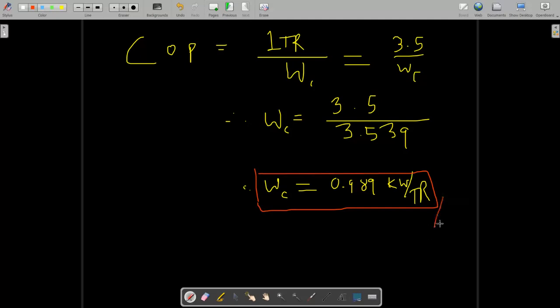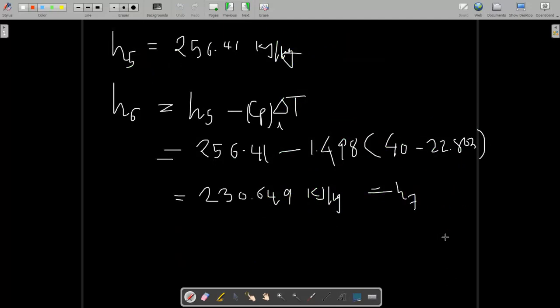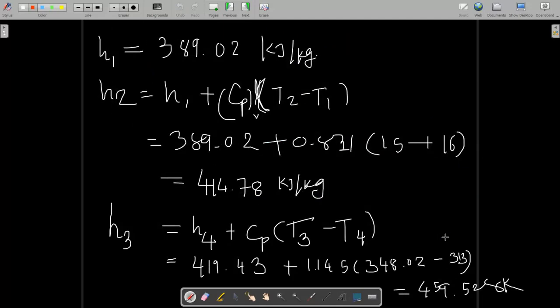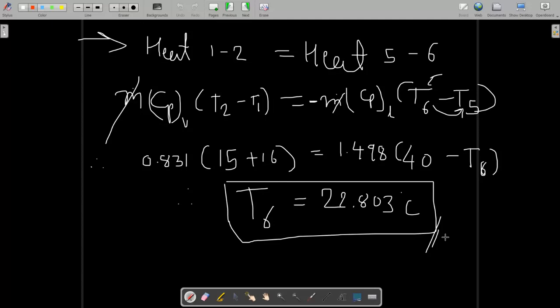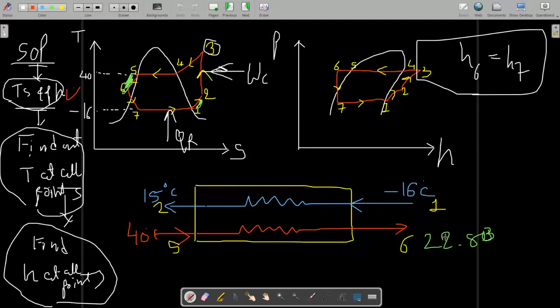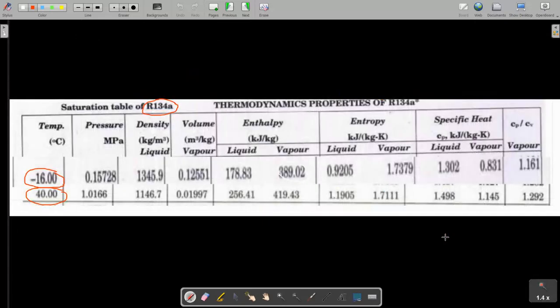Okay, hope you guys understand. This is not too complicated, but the values, where liquid, where vapor, where to add, where to subtract, make it a typical question. That's why I am telling you this question is very good. If you still have any doubt, you can ask in the comment section, and I recommend you draw this in your notebook also, and try to solve similar questions from your book.